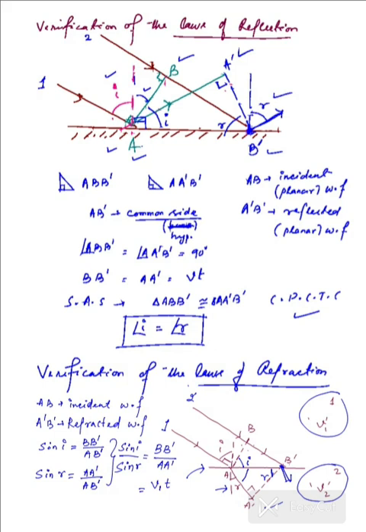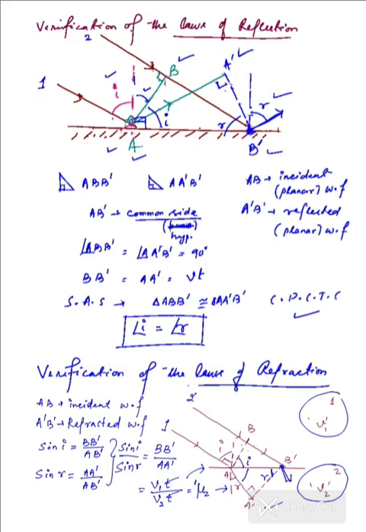And in the same time, the first ray gets refracted and moves from the point A to A prime in the second medium with a velocity v2. So from this we have those time factors cancelling out. So we have v1 over v2, which is nothing but the refractive index of the second medium with respect to the first, as we have already discussed in the case of refraction of light.